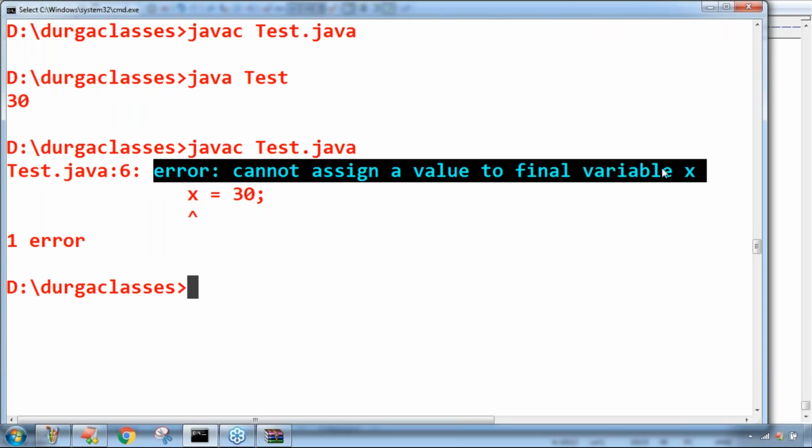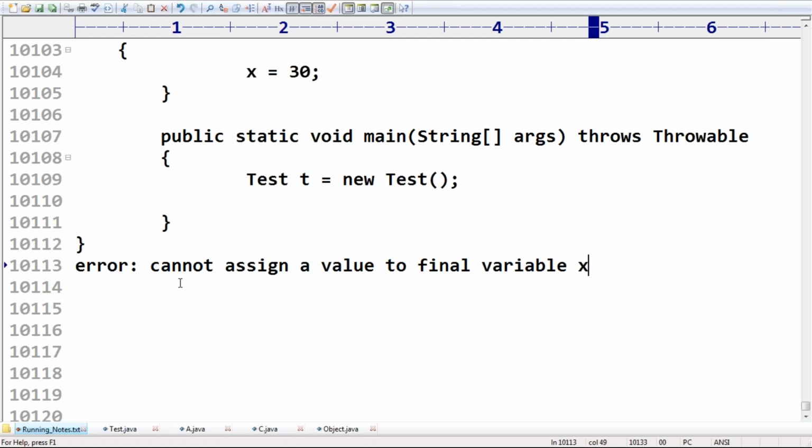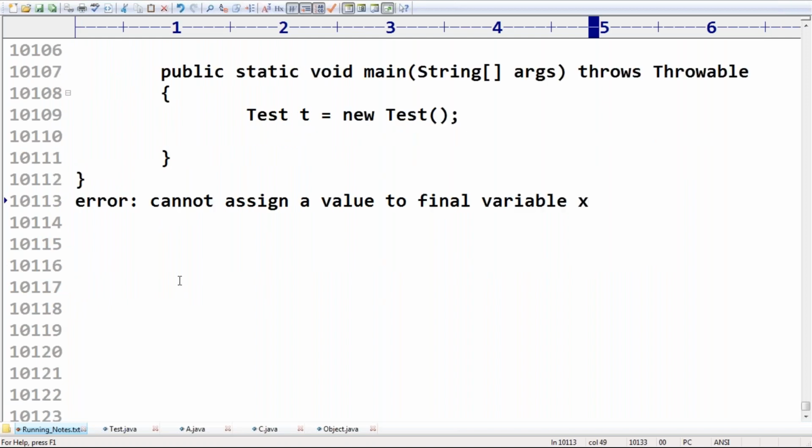So please make sure where we have to perform initialization for a final instance variable. Only 3 places: at the time of declaration, or inside the constructor, or inside the instance block. That's all.